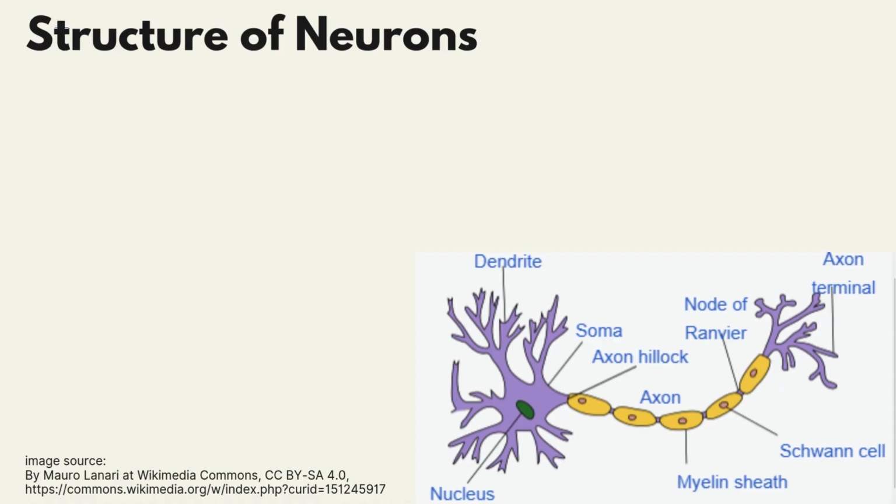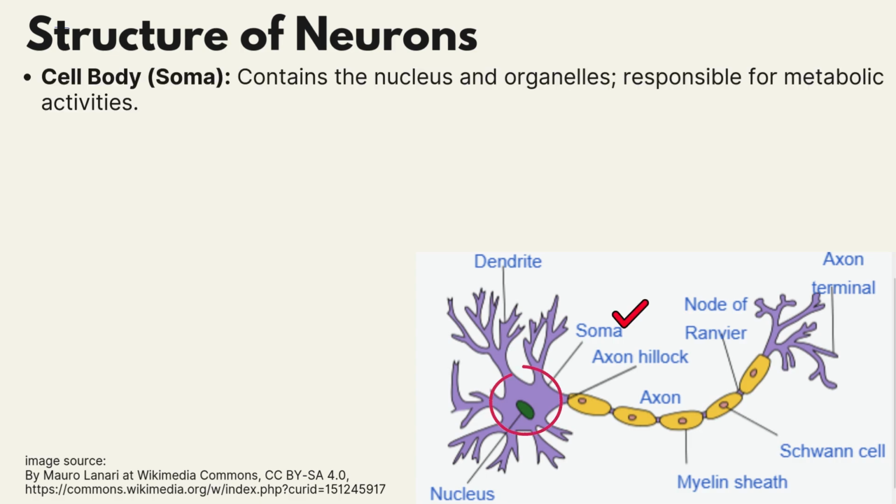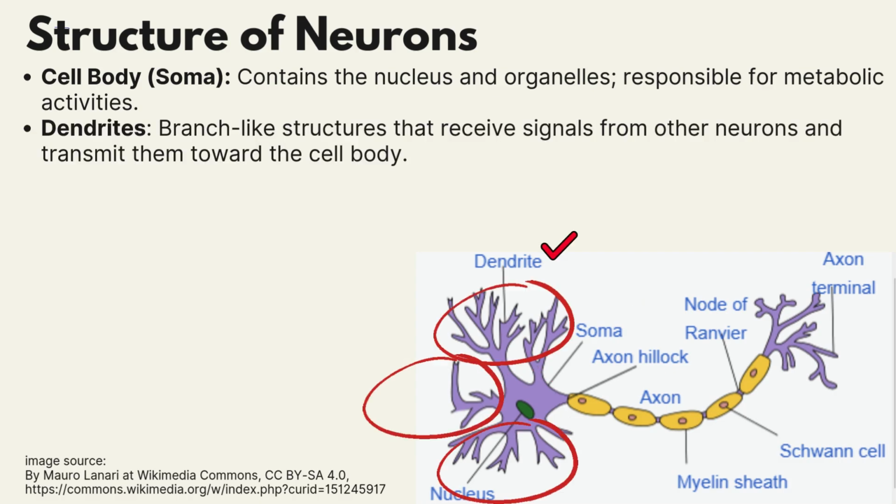What is the structure of neurons? Neurons consist of the following parts. Cell body, also known as Soma. It contains the nucleus and organelles, responsible for metabolic activities. Dendrites. These are branch-like structures that receive signals from other neurons and transmit them toward the cell body.